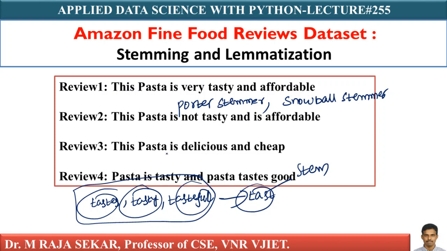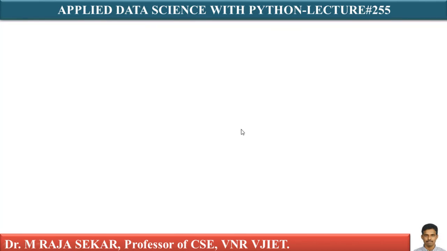There is one more problem in our reviews that I will discuss. Basically, stemming is useful to find the stem word, otherwise the root word or root form, isn't it? Before understanding that, there is another concept apart from stemming, known as lemmatization. We will try to differentiate them. There are 2 concepts. Till now, what I discussed is stemming. Now, there is another concept known as lemmatization.